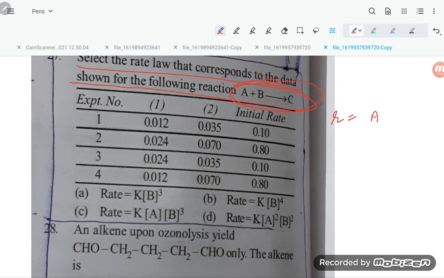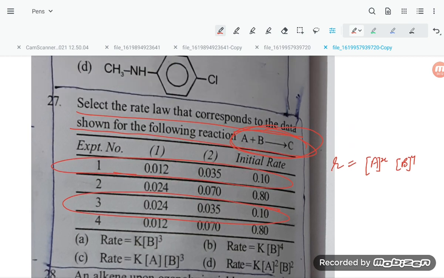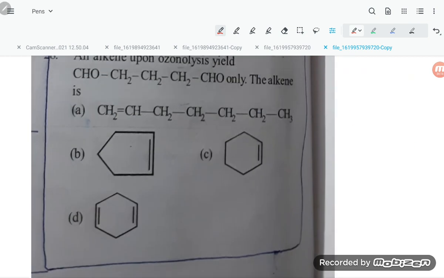That is A power X, B power Y. And this is the 3 and this is the 1. Okay students, we will solve this problem later on. Let us see the next problem.